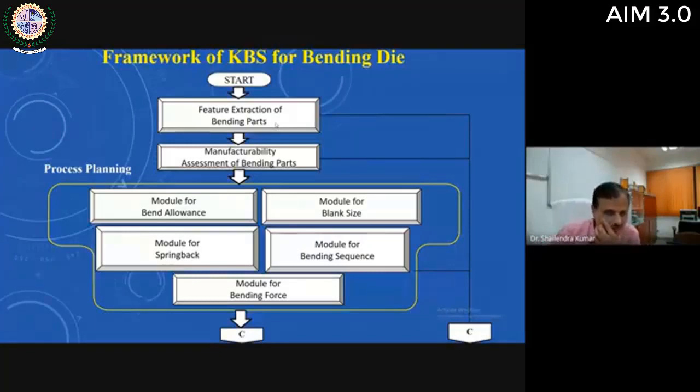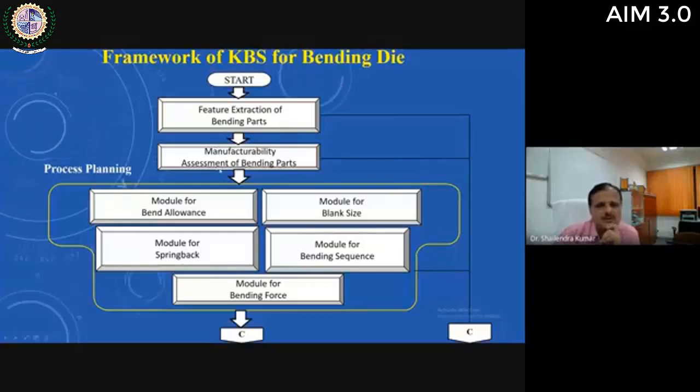This system requires only a 3D drawing of a sheet metal part as an input. Then this system will extract all design features like bend angle, how many bends, if there is any hole, then what is the size of the hole, what is the distance between hole edge and the bend, the dimension of the complete part. All these design features are extracted automatically by the system.